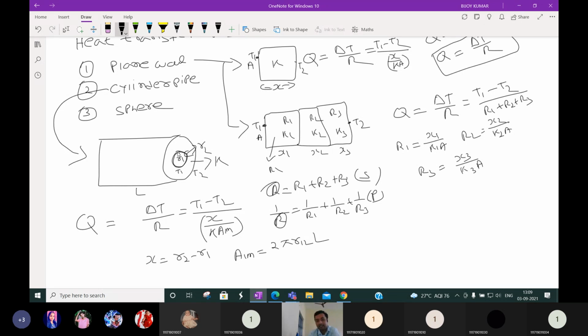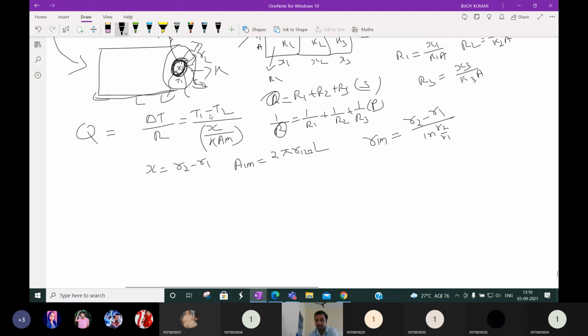2 pi R is this area, into L is this length. So this is the total heat transfer area, because heat transfer will occur from this to this area. So here we take A as 2 pi RLM into L. Then what is RLM? This RLM is nothing but the logarithmic radius. It is nothing but R2 minus R1 by ln of R2 by R1. This is for a single cylinder wall.